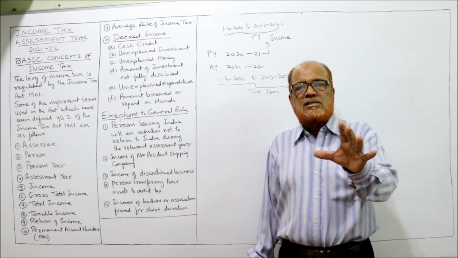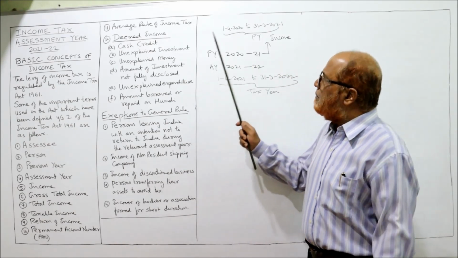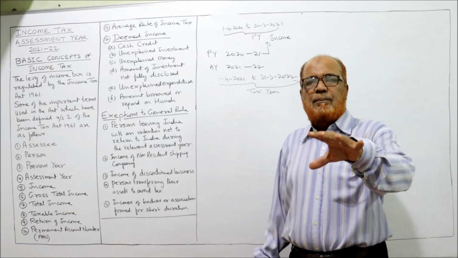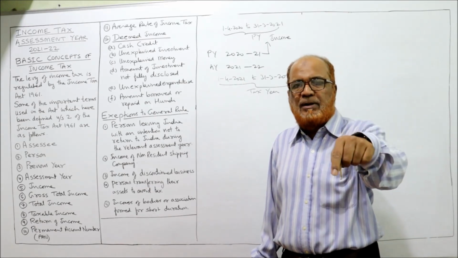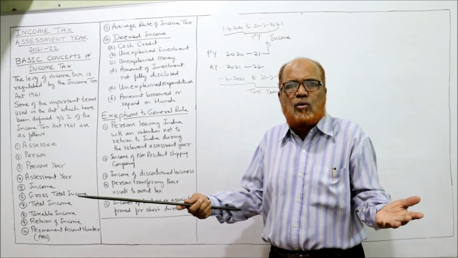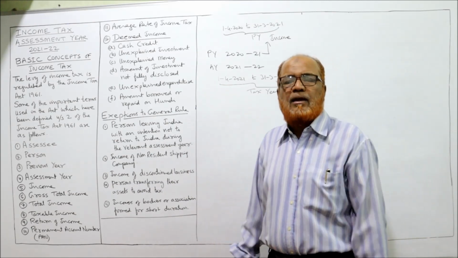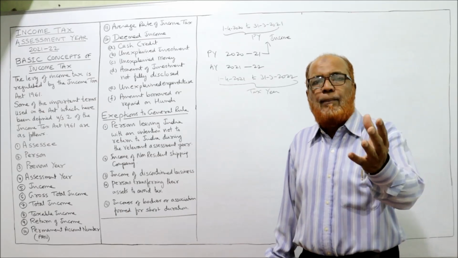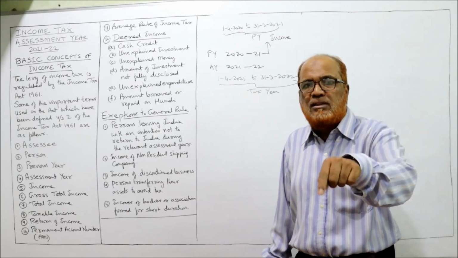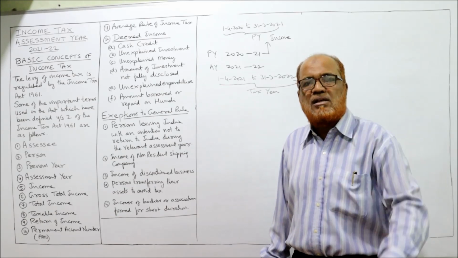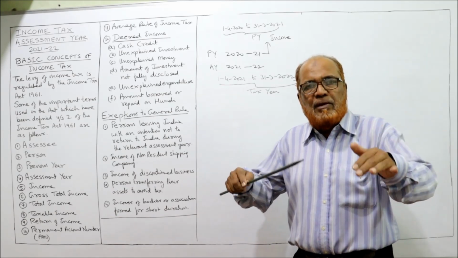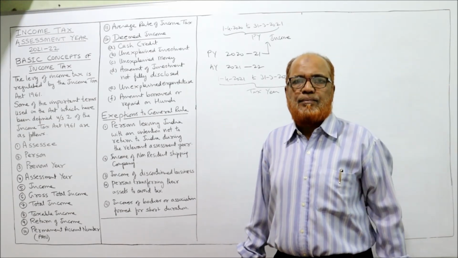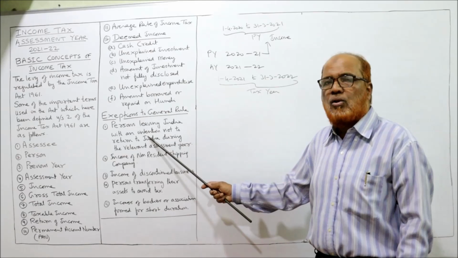The general rule is that income earned during the previous year is taxable in the assessment year. Whatever income a person earns during the previous year will be taxable in the assessment year. That is the general rule, and for everybody this rule will apply. But there are certain exceptions where a person is taxed not in the assessment year, but in the previous year itself. In the same previous year he is earning the income, and in the same previous year he has to pay the tax. This is called exceptions to the general rule.